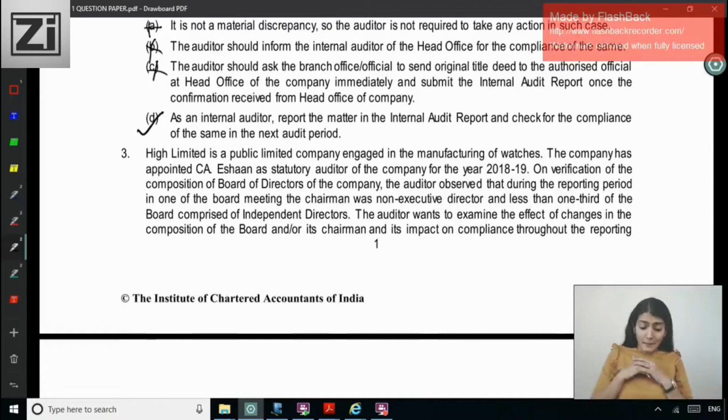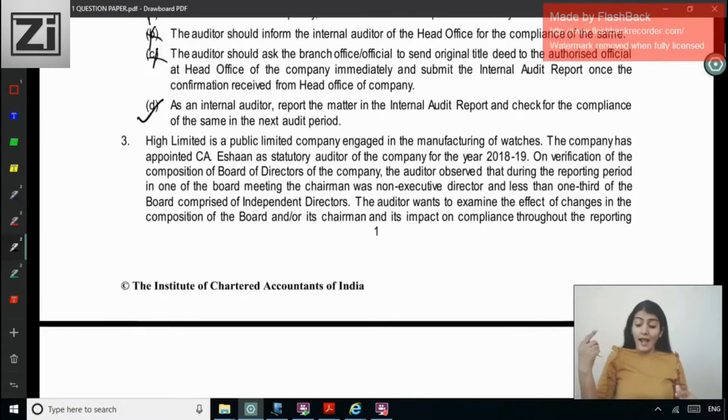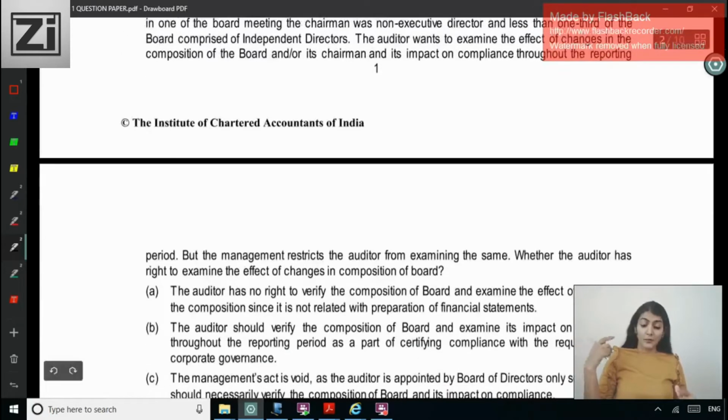Hi Limited is a public limited company engaged in the manufacturing of watches. The company appointed CA Ishan as statutory auditor for 18-19. On verification of the composition of the BOD of the company, the auditor observed that during the reporting period, in one of the board meetings, the chairman was a non-executive director and less than 1/3 of the board comprises independent directors. The auditor wants to examine the effect of the changes in the composition of the board and or its chairman and its impact on the compliance throughout the reporting period.